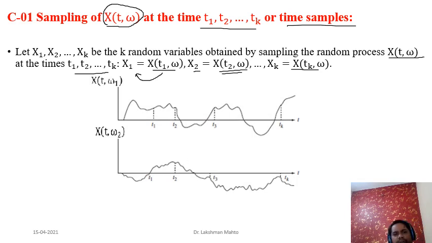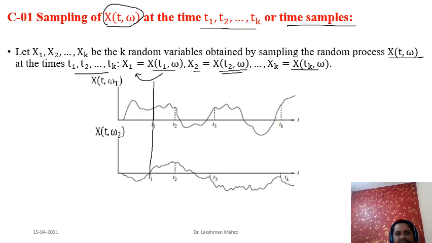For various omega, you will get various realizations of the random process. Here if you are taking t1, you can observe that with respect to t1, t1 is fixed along this direction and omega is varying vertically.